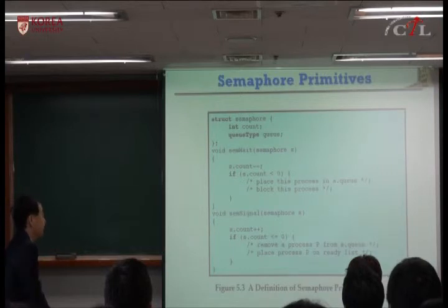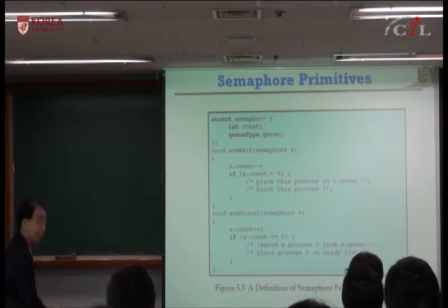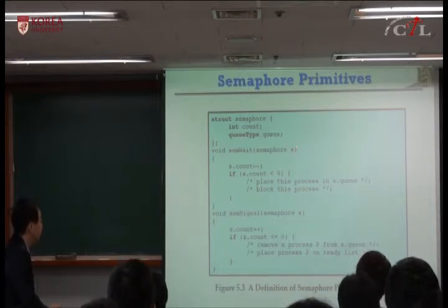Semaphore wait means you have some semaphore count. So this is a counting semaphore, and each semaphore has a queue. Semaphore wait on this semaphore S means you decrement the count.